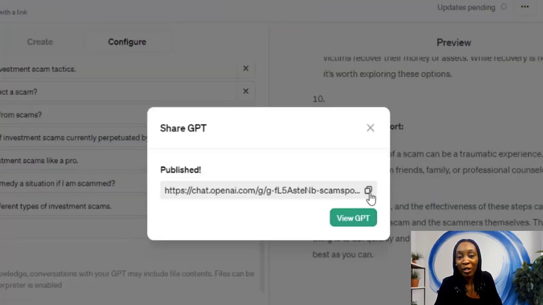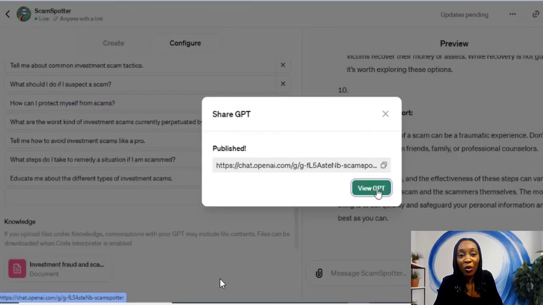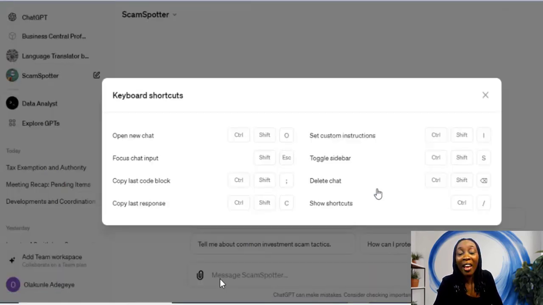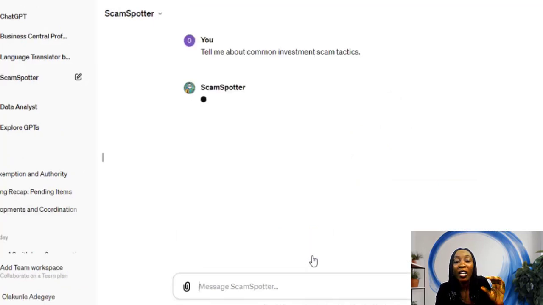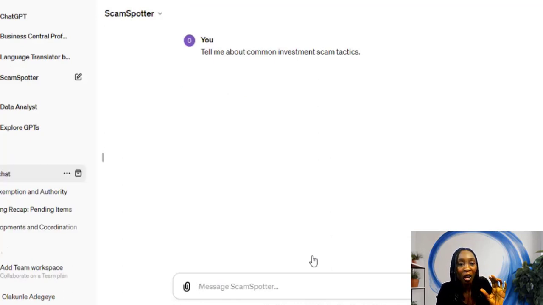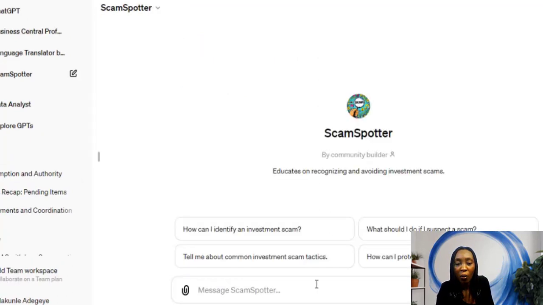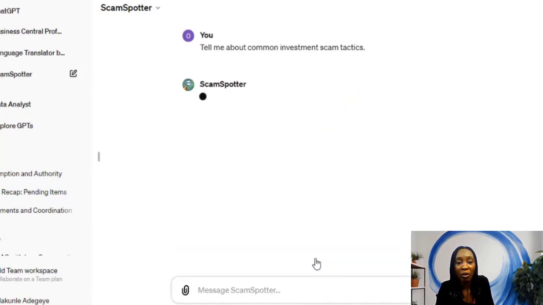SCAM-SPOTTER GPT has been published. So with this link, you can actually query this GPT for any investment scam related information that you may want to know about. My SCAM-SPOTTER GPT has been published. So just like ChatGPT, you can see the interface, but it's solely focused on investment scams. So by using the link, you can come and query this GPT that's specifically for questions that you have about investment scams. So let's click on a starter prompt and see what it gives us.